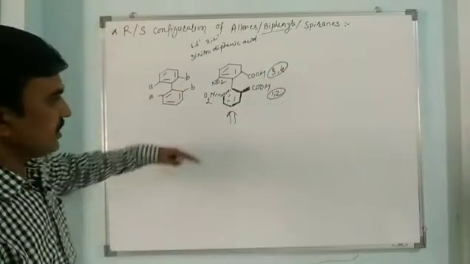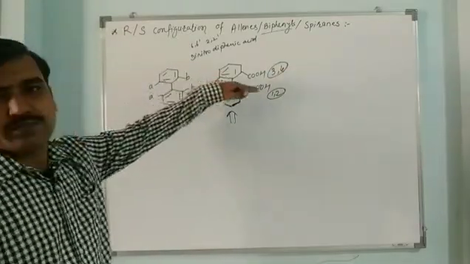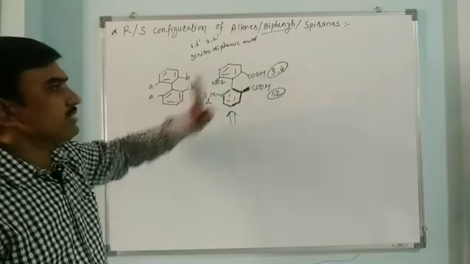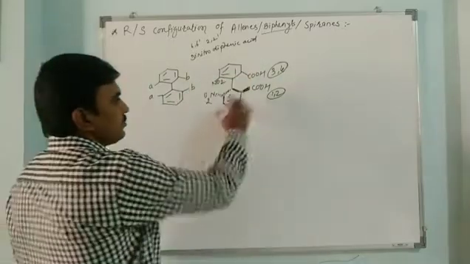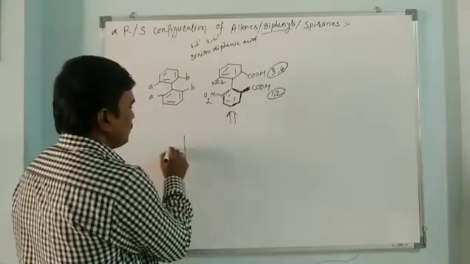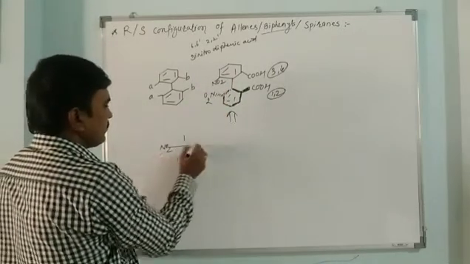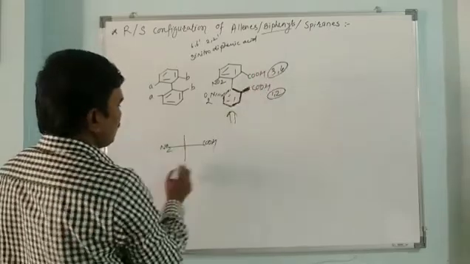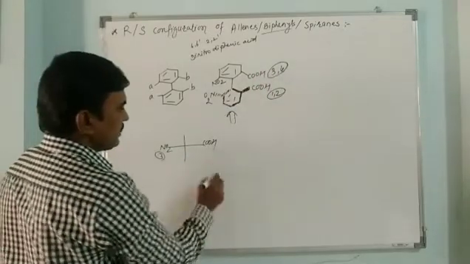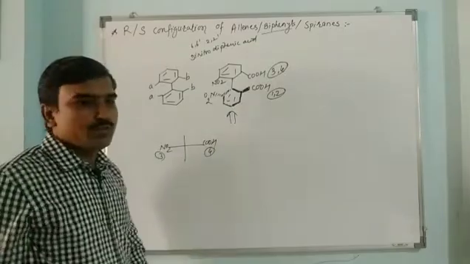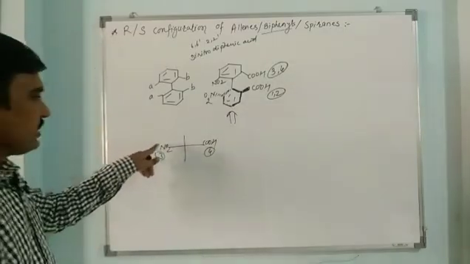Always remember, the groups which are closer to the observer will have 1 and 2 priority. So here these are in the plane, so I have to place this NO2, this COOH, 3, 4. Nitrogen takes the 3 position, carboxy will take the 4 position, because here nitrogen is attached to the carbon.